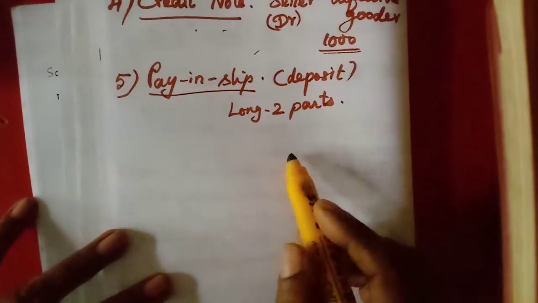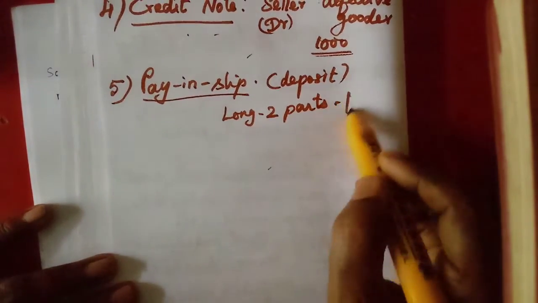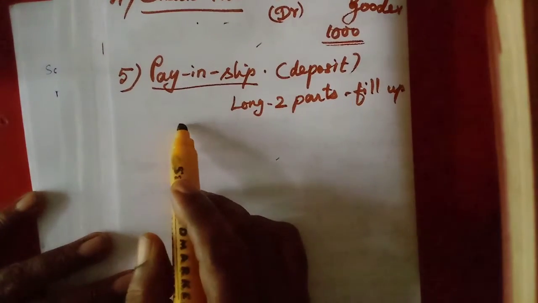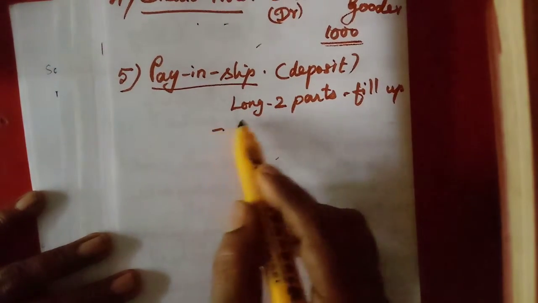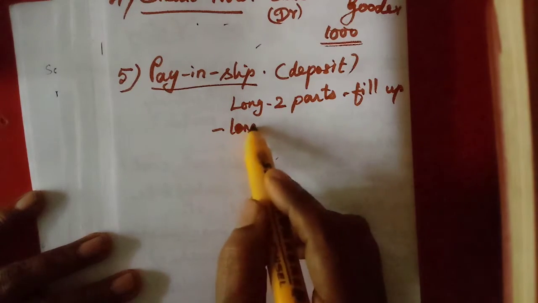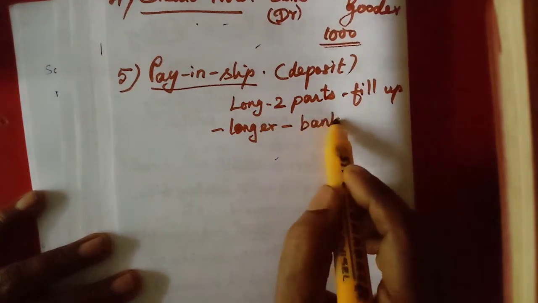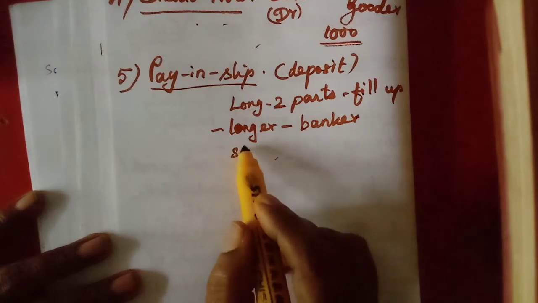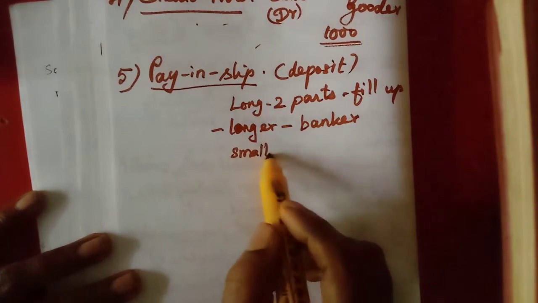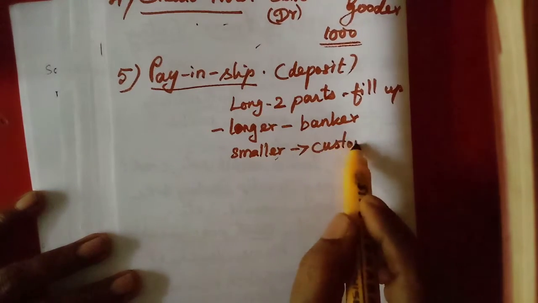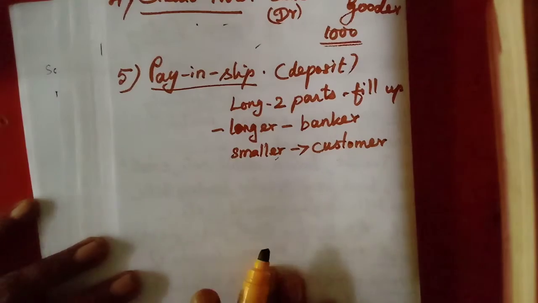The smaller one, both we have to fill up. The longer one will be kept by the banker, and the shorter one, the smaller one, will be given to the customer who goes to deposit money in the bank.